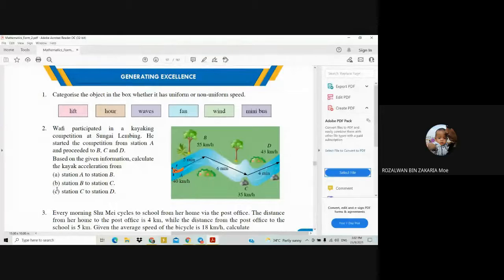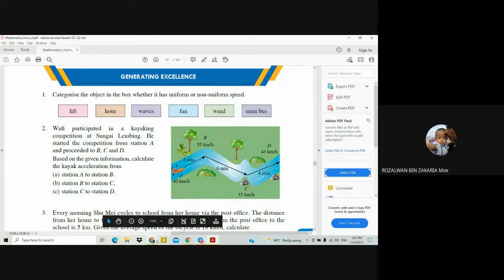Anyone who has already got the same answer? Can you tell me, Divita, what is your answer for question 2C? Have you calculated that one? Yes or no? Teacher, I didn't do question 2C. You didn't do? Okay, all right. So can you understand how to get that one? I worry if this type of question comes out in your exam. Can you understand how to do that one? Yes, teacher.